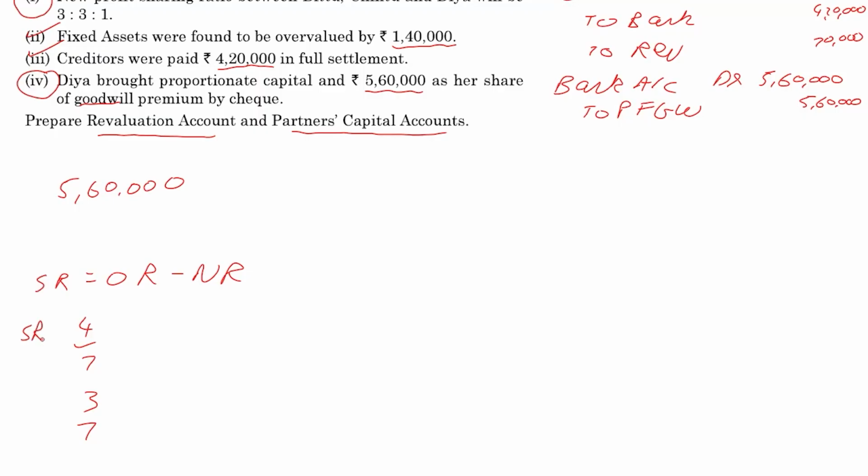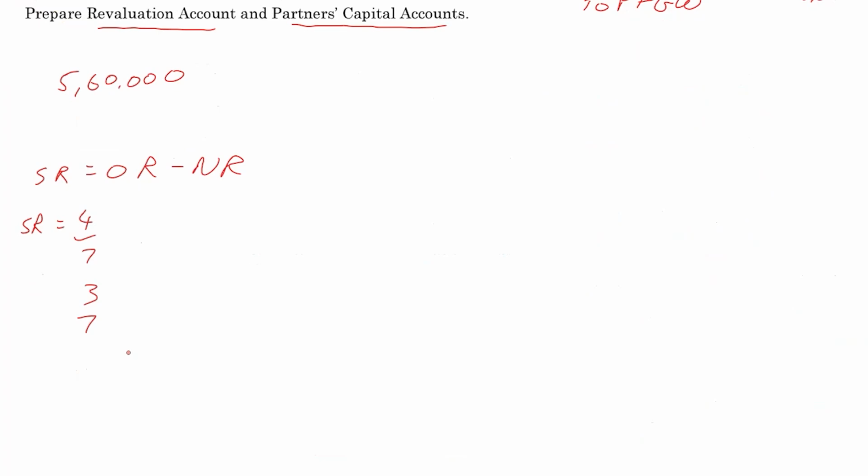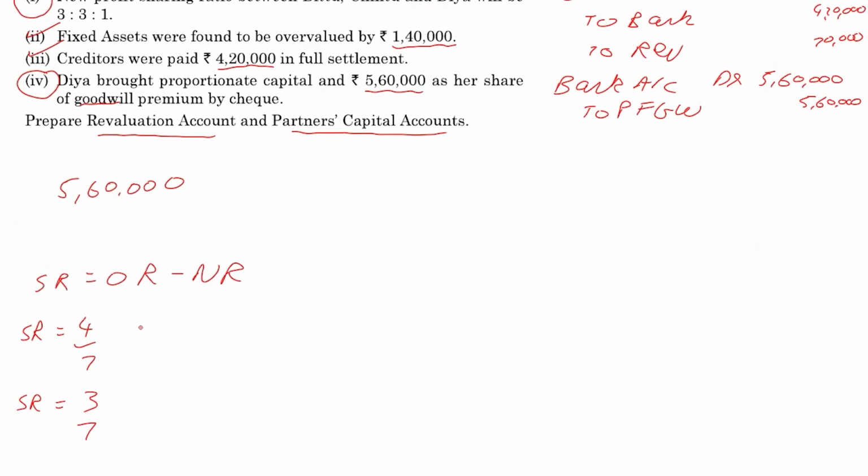So sacrifice ratio for A, and let's not say A and B, Bittu and Chintu. Sacrifice ratio for Bittu, sacrifice ratio for Chintu. Old ratio 4 by 7, 3 by 7. New ratio 3 by 7, 3 by 7. So let me do minus 3 by 7, minus 3 by 7. Remember, this is Bittu and this is Chintu.